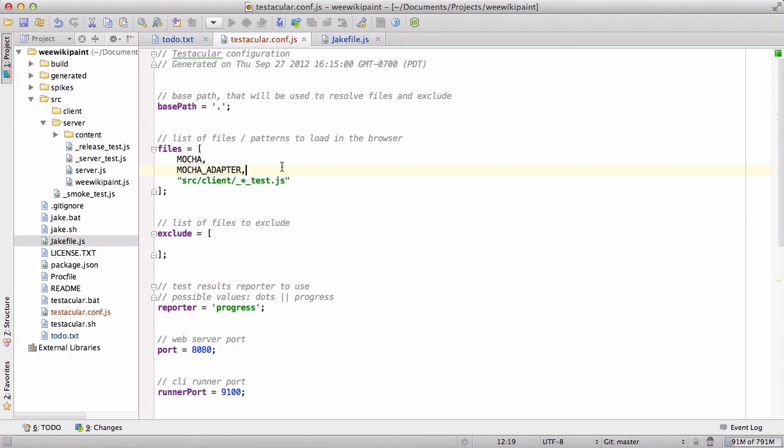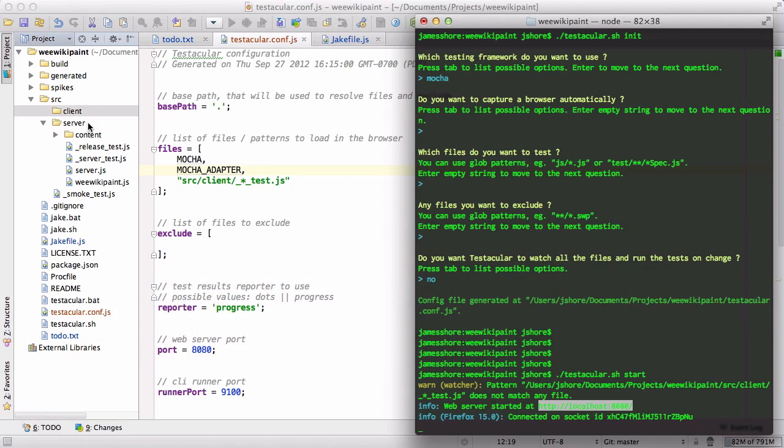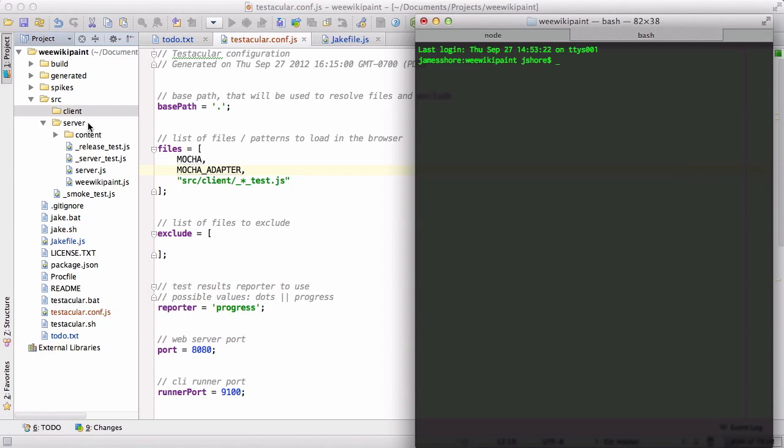Let's write ourselves a little test. Now we told it to use Mocha. So we'll write ourselves a Mocha test. That does mean, well, let's see. That means we need to open a new command window here. We'll need to install Mocha. So there we go.